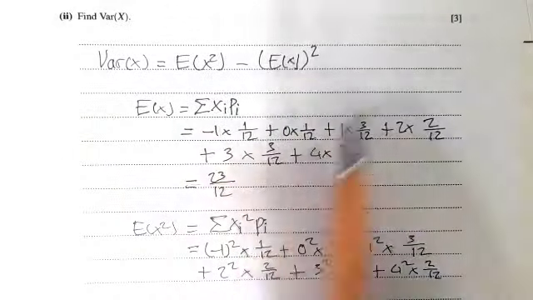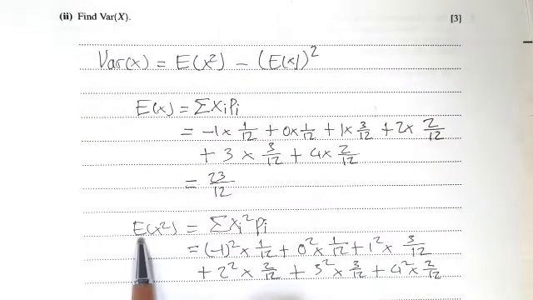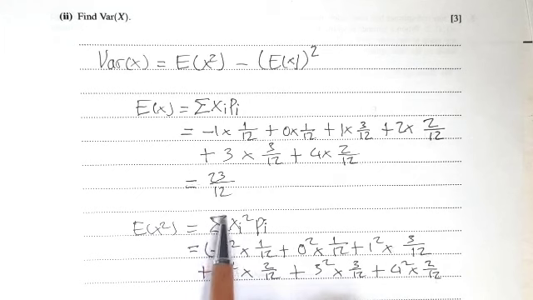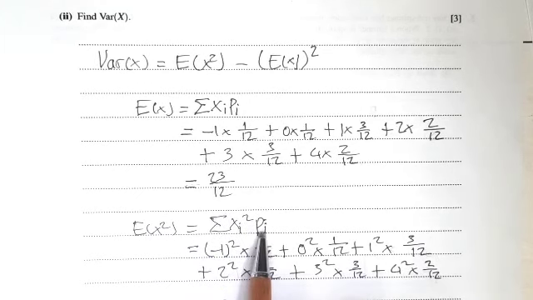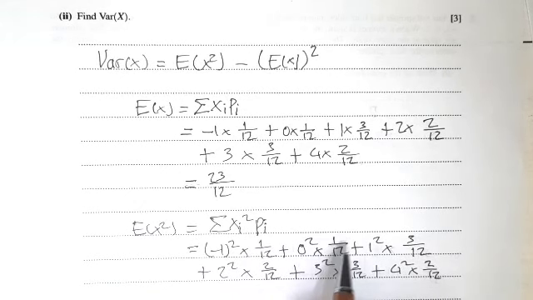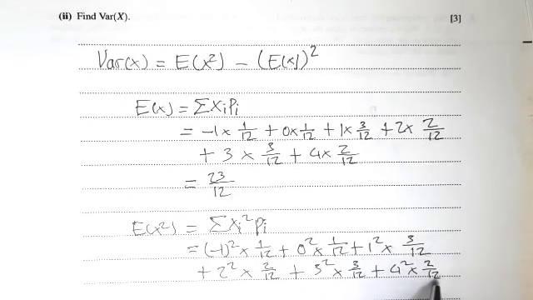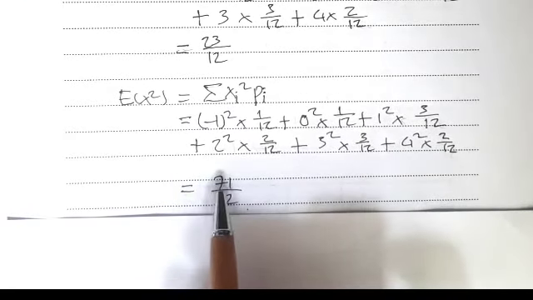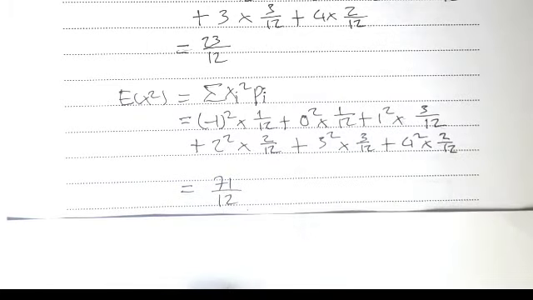Now, we also calculate the expectation of X squared, that is the sum of x squared times p. That is -1 squared times 1 over 12, plus 0 squared times 1 over 12, plus 1 squared times 3 over 12, plus 2 squared times 2 over 12, plus 3 squared times 3 over 12, plus 4 squared times 2 over 12, which equals 71 over 12.